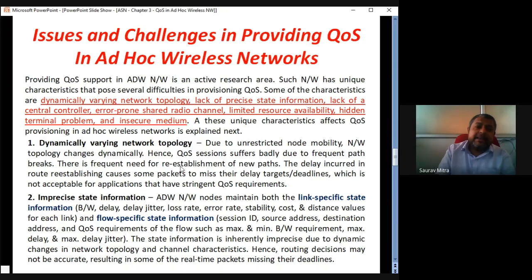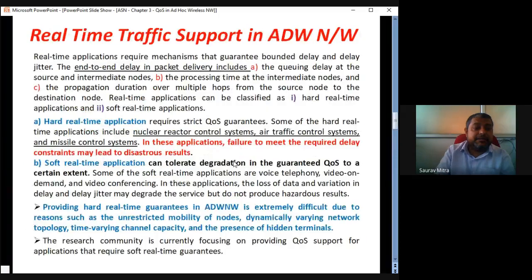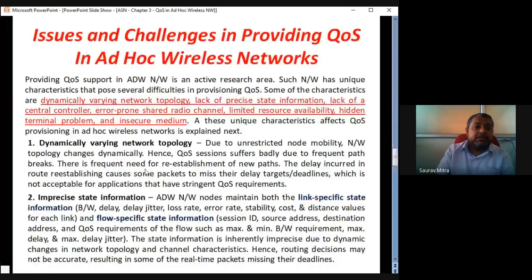So you have to understand where you can apply this dynamically varying network topology. For which kind of application can it be applicable? It can be applicable for soft real-time applications. Dynamically varying network topology can be applied for soft real-time applications. If it is a hard real-time application with stringent QoS requirements, which has very little tolerance, you cannot use a highly dynamic network topology. So depending on the characteristic, you have to relate the application.